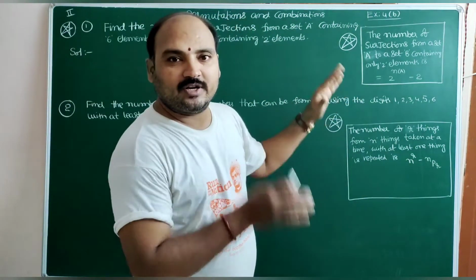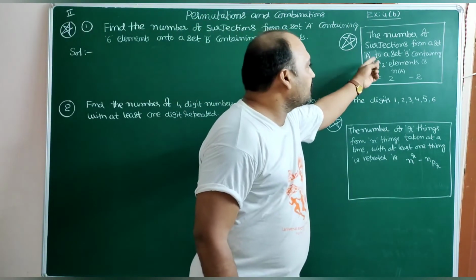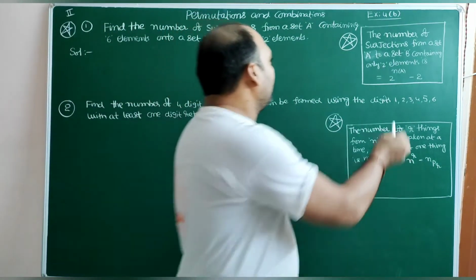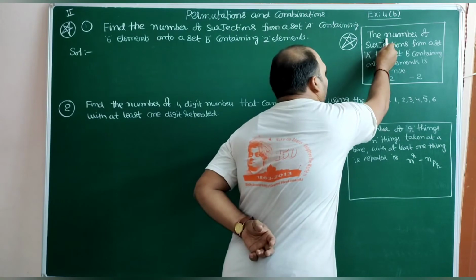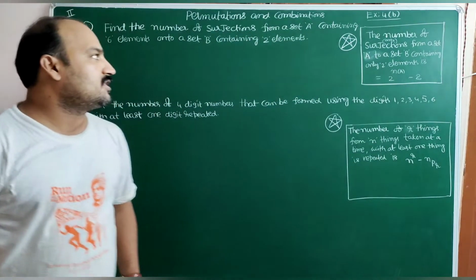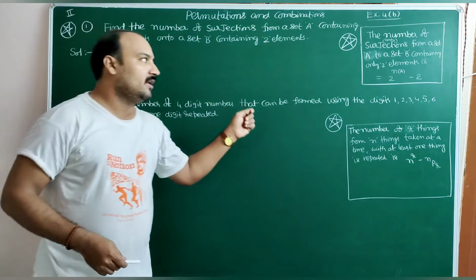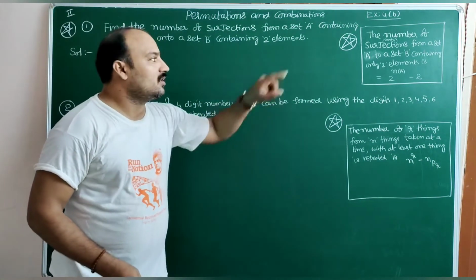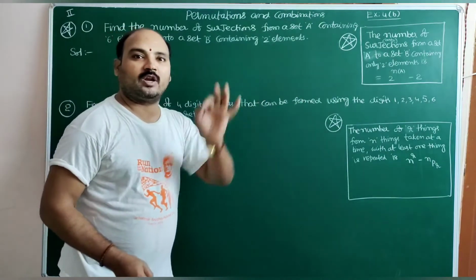Concept wise we are discussing here. The number of surjections, onto functions. Here not only surjections, onto you can keep in brackets. The number of surjections from a set A to a set B containing only 2 elements. That time only this formula will work out, dear students.